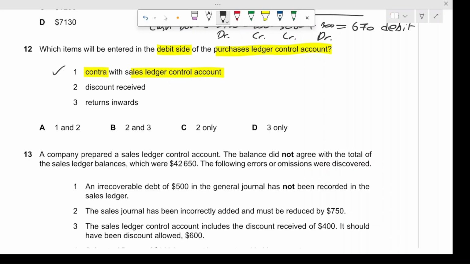The next one is discount received. This should also be included because it pertains to the purchases. It does not pertain to sales. So this would also be entered in the debit side of the purchases ledger control account. And what about the last one, returns inwards? This will go to the sales ledger control account, right? So this will not be impacting the purchases ledger control account. So the correct answer is 1 and 2, which is option number A.